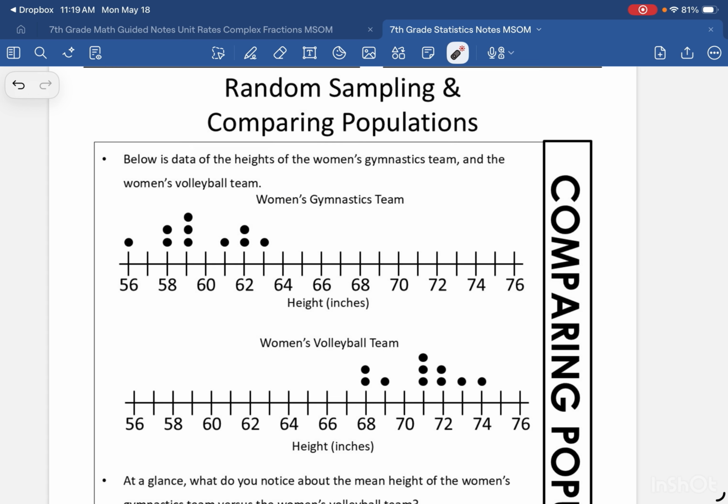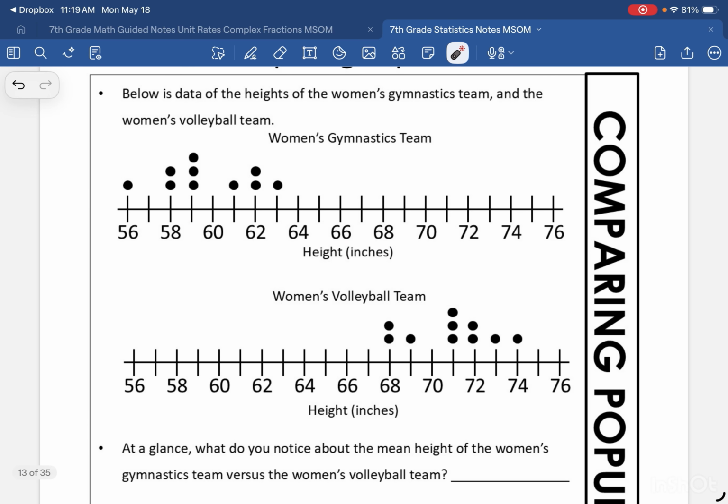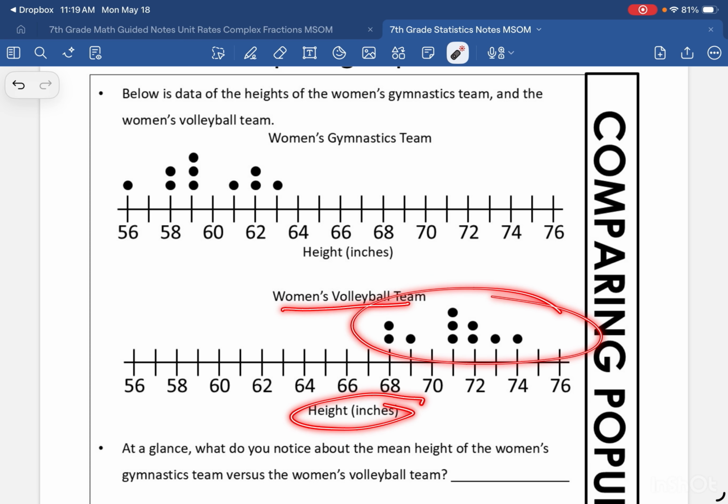So let's look at this data right here. Below is data of the heights of the women's gymnastics team and the women's volleyball team. And we can see that it is displayed in a dot plot. So we have the women's gymnastics team, and then we have their height here in inches, displayed right there. And then we have the women's volleyball team with their height displayed in inches.